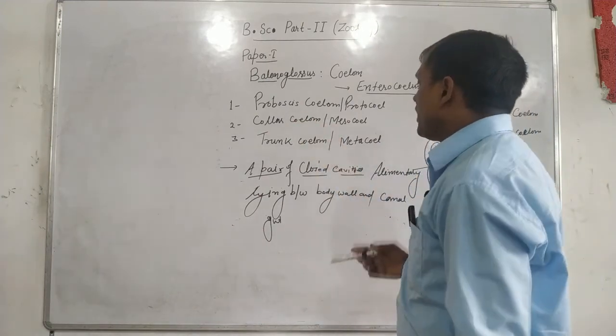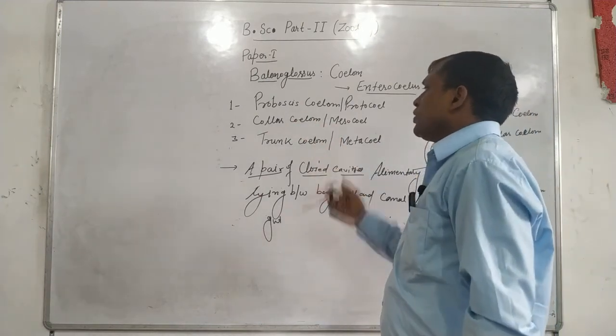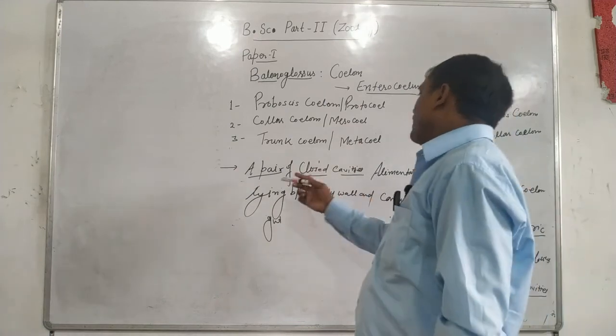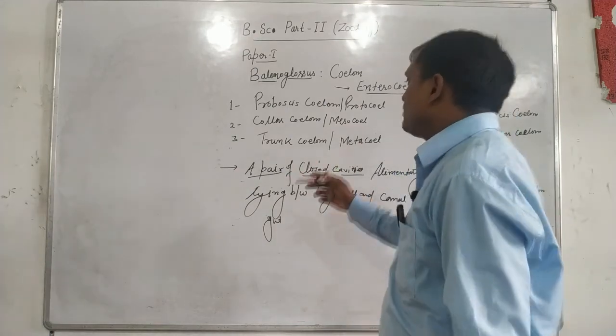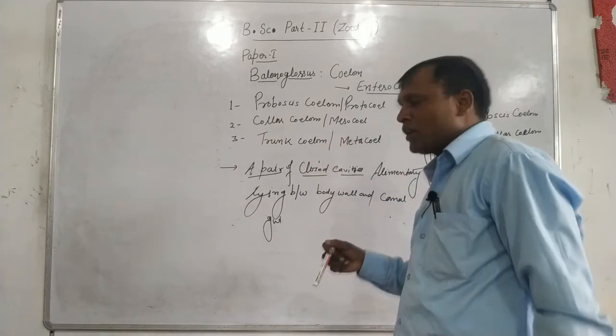The proboscis coelom is unpaired, the collar coelom contains a pair, and a pair of closed cavities is present inside the trunk coelom.